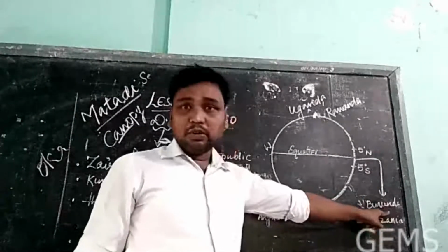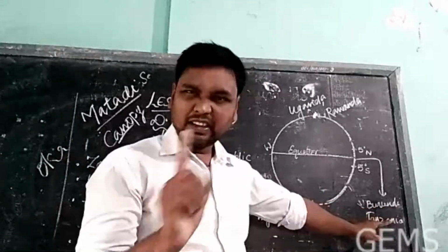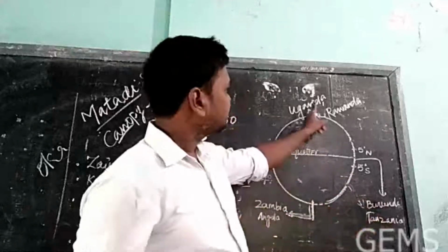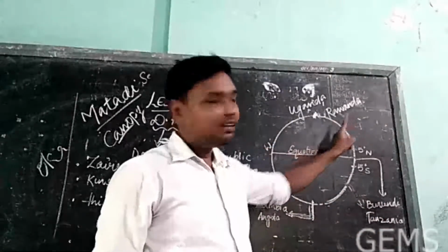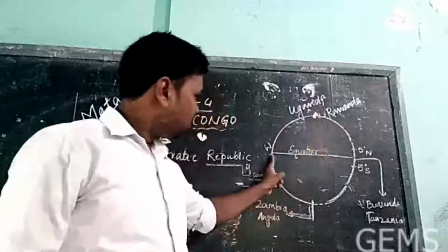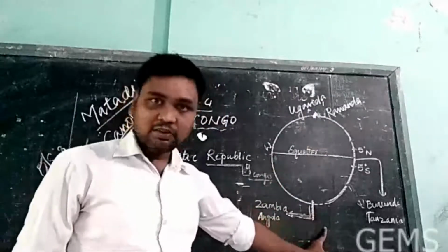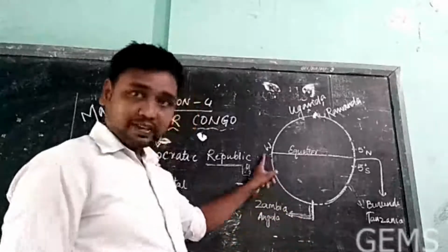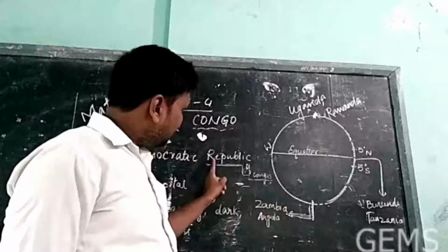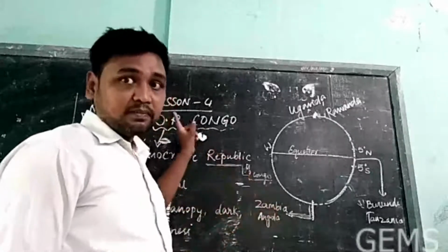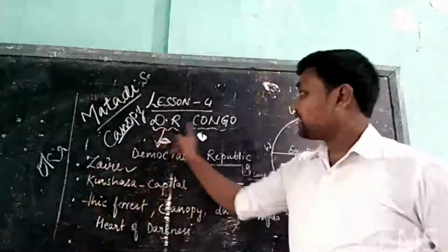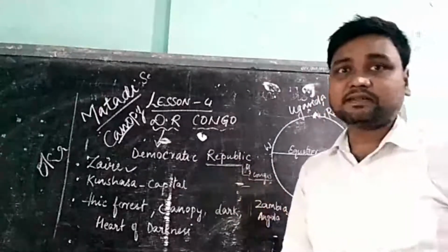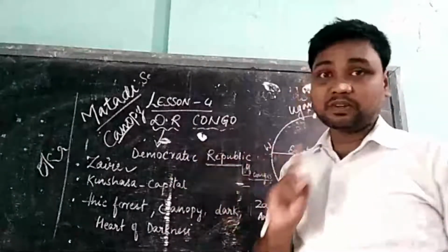East: Burundi. Burundi is a country. Burundi and Tanzania in the east. Uganda and Rwanda in the north. Zambia and Angola in the south. Now come west: Republic of Congo. See, I told you DR Congo is different. Republic of Congo is different. DR Congo is different. Don't confuse.